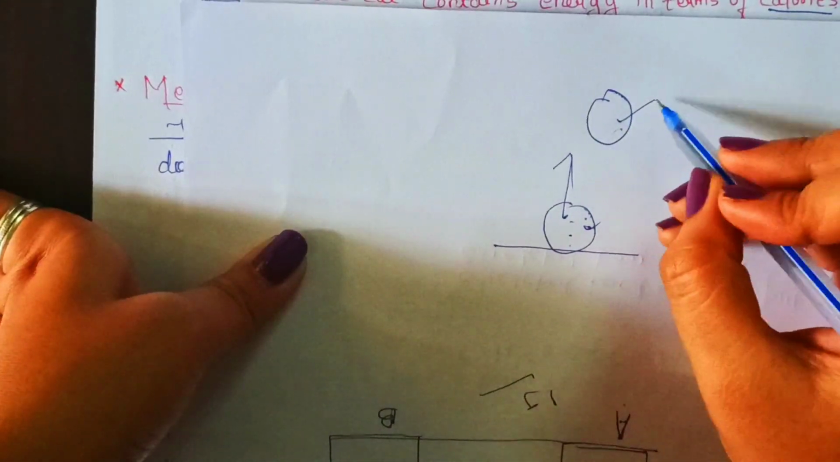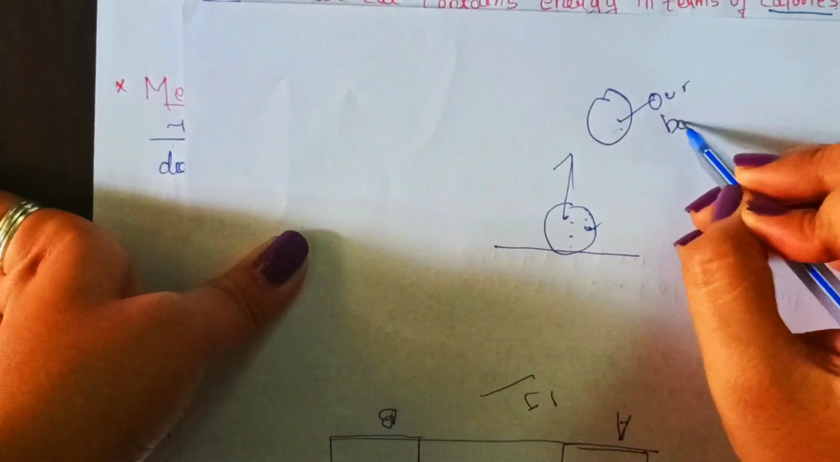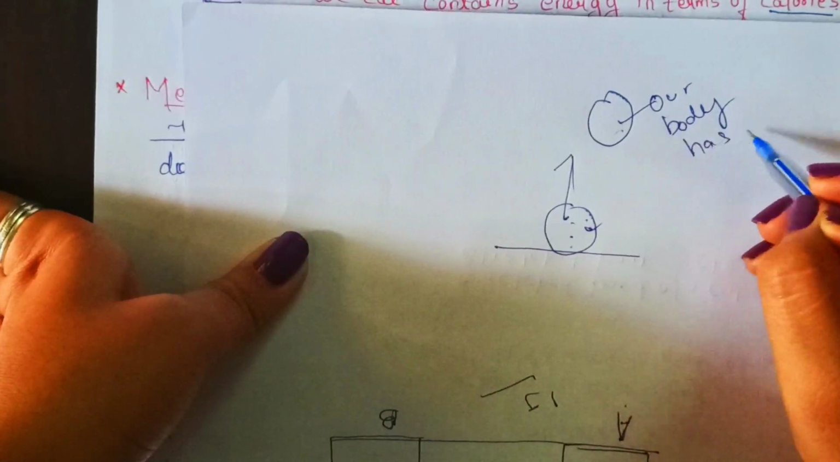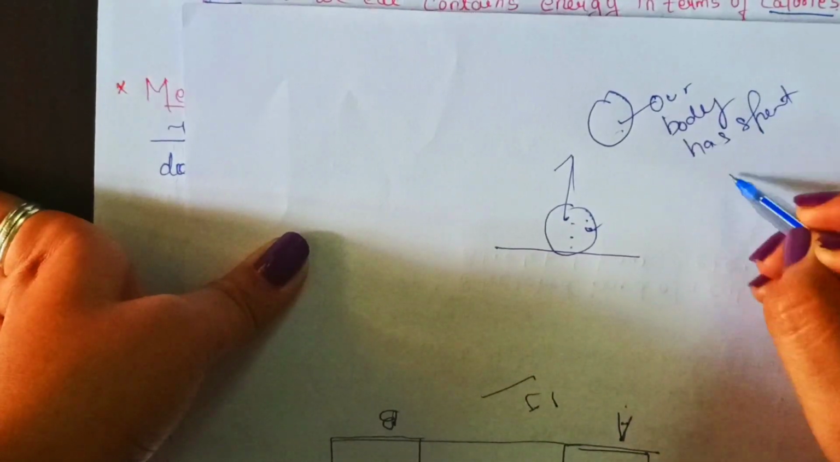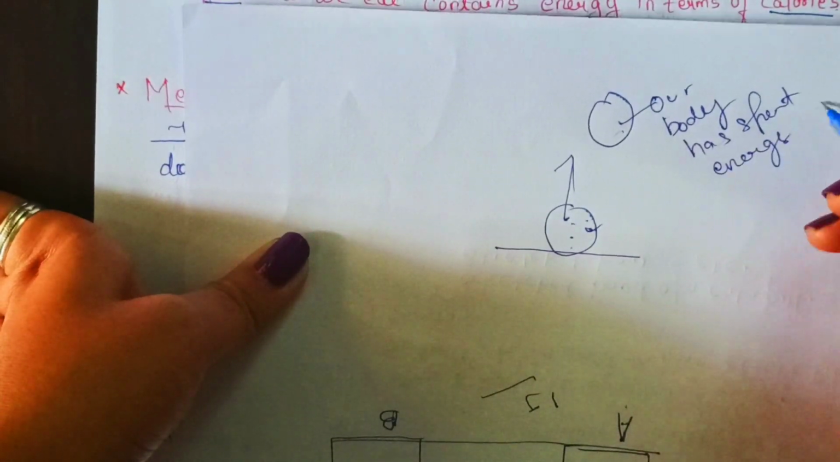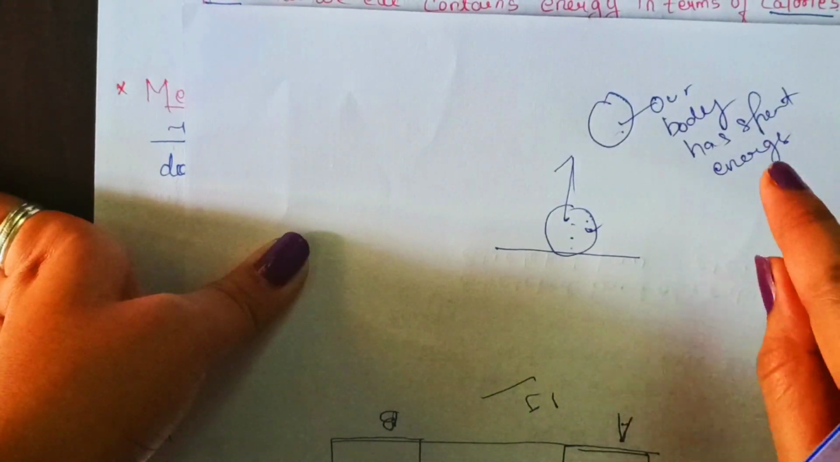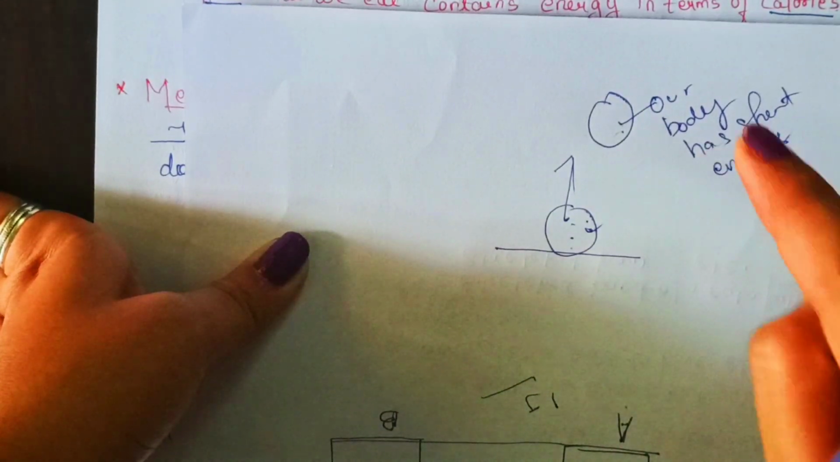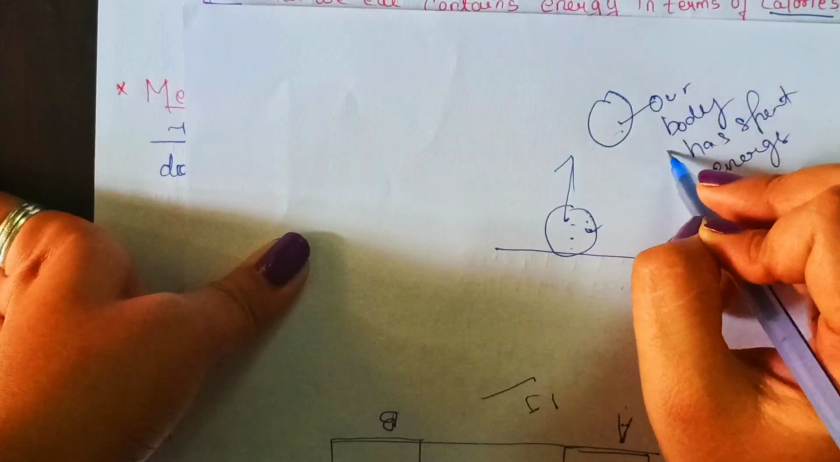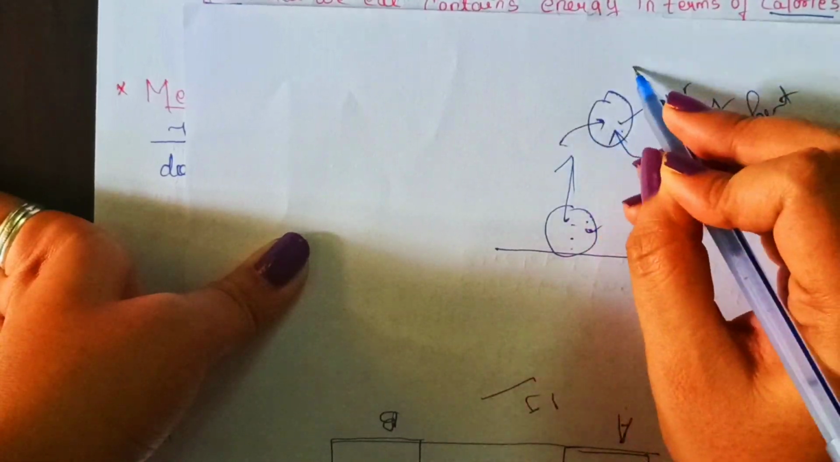While doing so, our body has spent energy. Whose body has spent? Our body. Our body has spent energy. Now, what has happened to that energy? The energy which is spent by our body is gained by this ball.